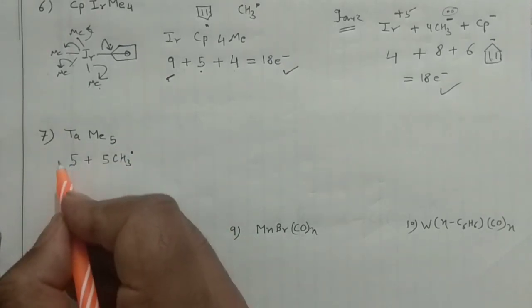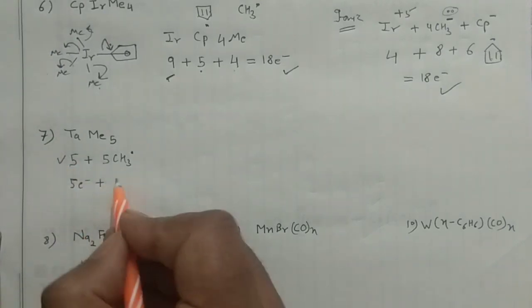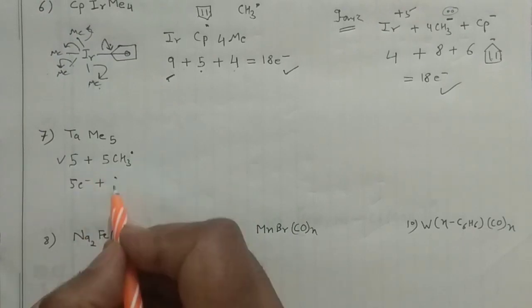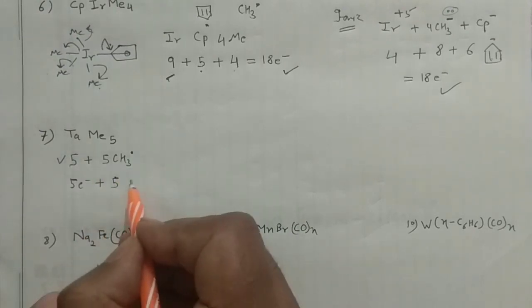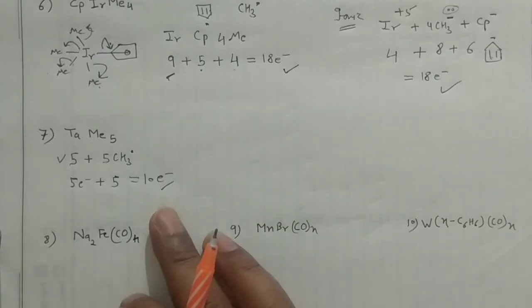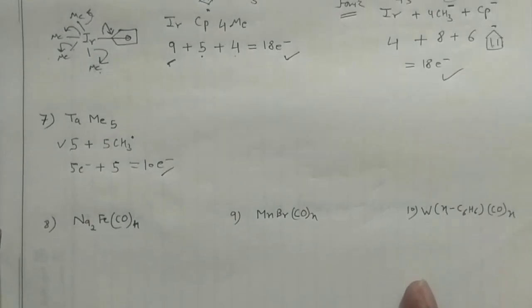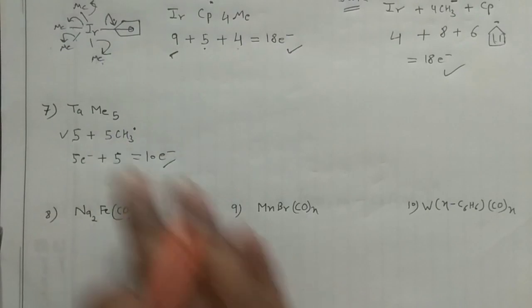So how many electrons? 5 electrons from tantalum. Okay, and 5, you can see the 5 from this one. So how many electrons? It is having 10 electrons. So it is neither your 18 electron, nor your 16 electron, right? So this is actually a different type of compound. So you should know these things also.